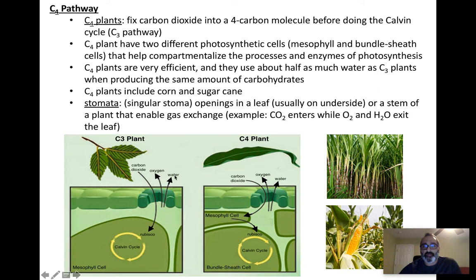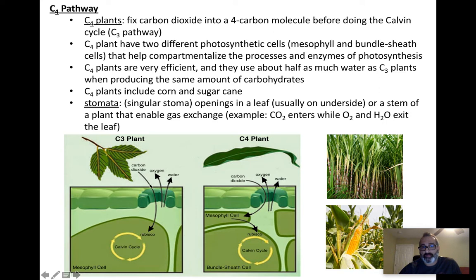Water leaving the stomata is what allows water to evaporate, and that's how water leaves. It helps pull water up from the roots, up through the stem and into the leaves. So this evaporation of water is important for water to be pulled up towards the leaves. This oxygen needs to leave so that the rubisco enzyme does its job correctly.